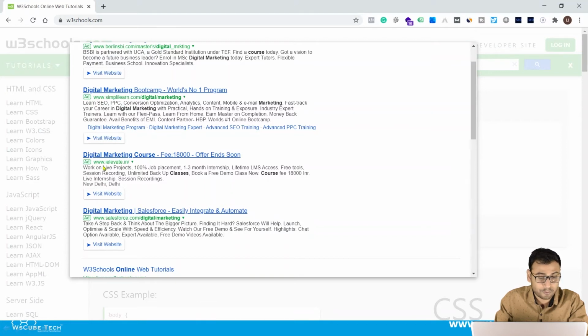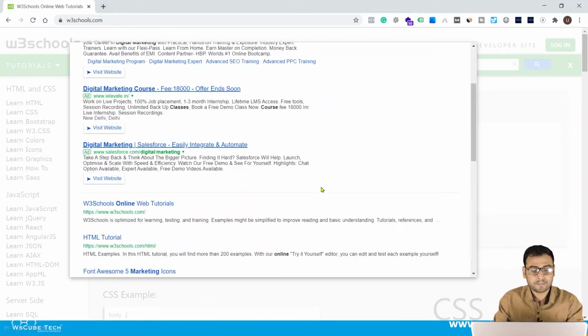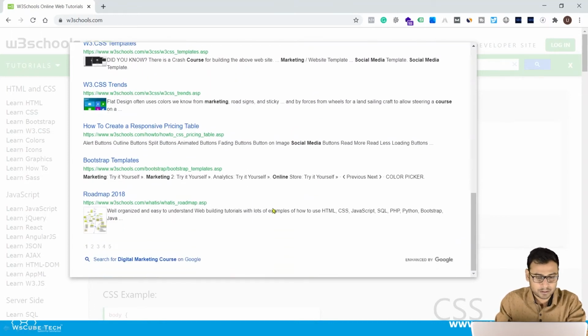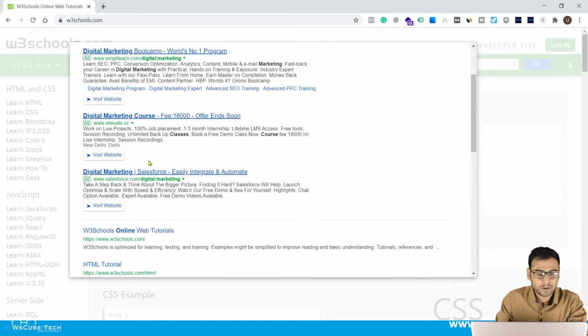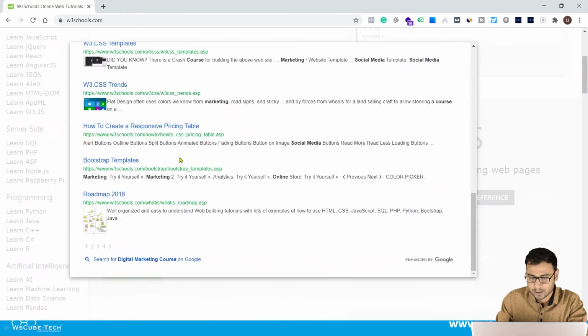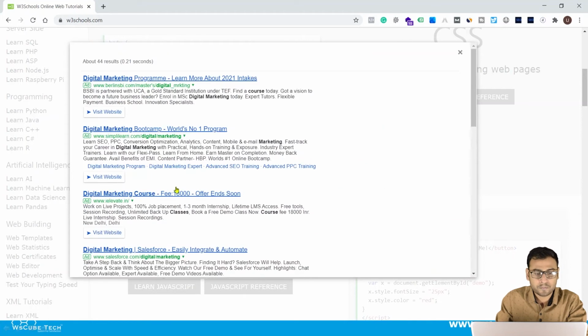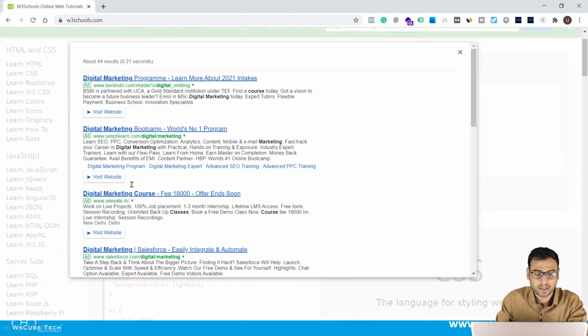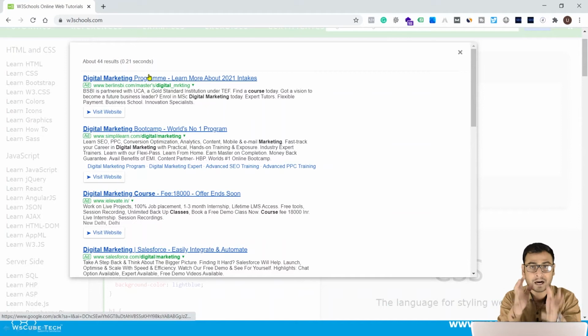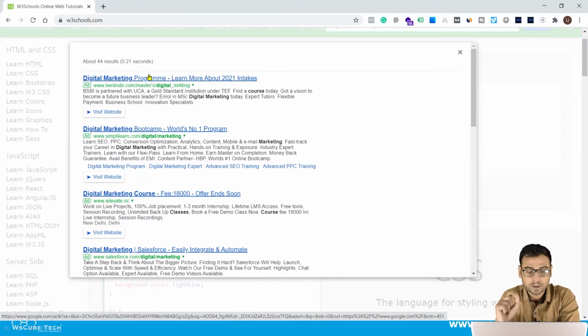So you are getting the top four results in the form of ads. At the bottom, do we have any ads? No, we do not. So we have four ads at the top, and you can also figure out that this is enhanced by Google, as it is written here. So these ads are by Google. Whenever you are creating your campaign, you have the option whether you want to show your search campaigns on these search partner websites also, or you do not want to.